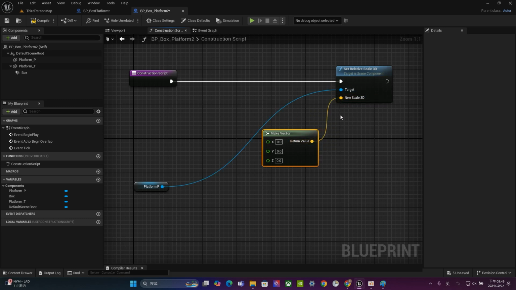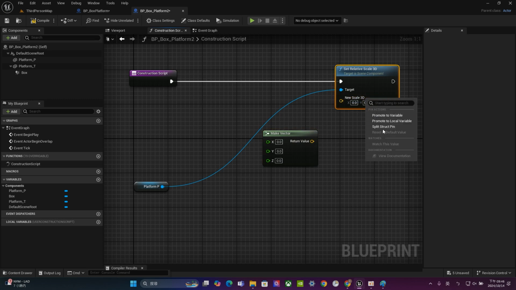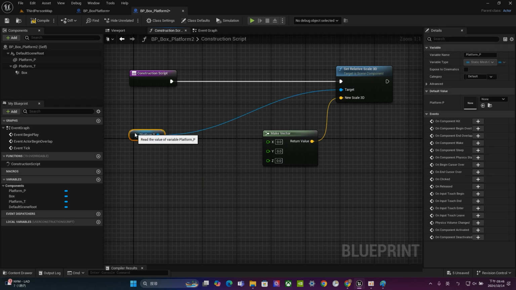And basically they are pretty much the same. The only difference is, if you're using split, you can just simply type in the number right here. And if you're using vector, it will just transform your data into a vector and use that vector to control the size. So there's nothing different. Alright, let's try to organize them.